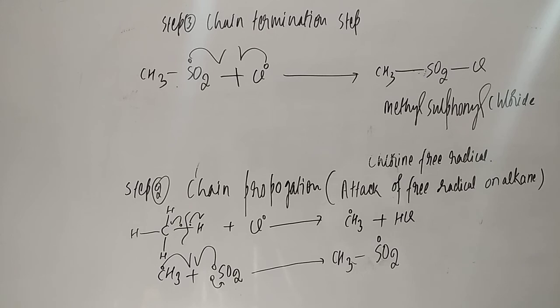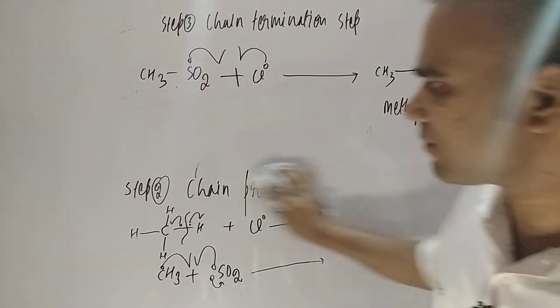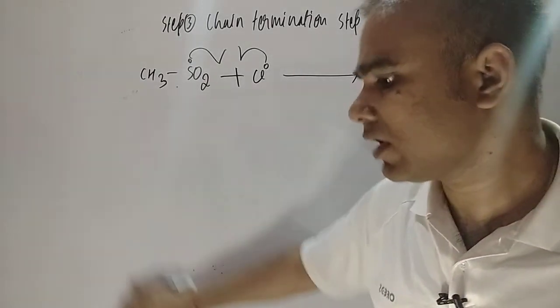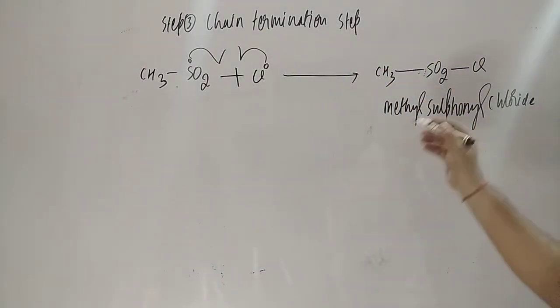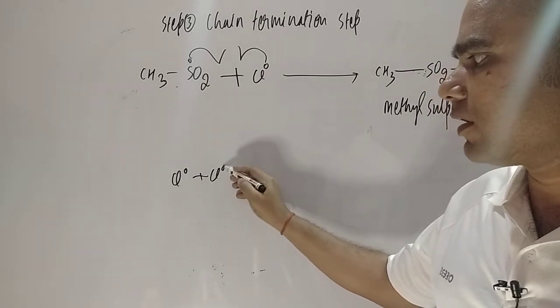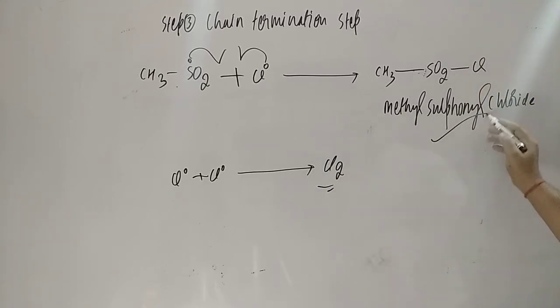The total reaction involves 3 steps. In the first step, we see the free radical is forming. In the second step, we see the attack of the free radical, the chain propagation, and in the third step we have the chain termination. If Cl free radical and Cl free radical combine, it will give Cl2. So this is not important. Our product is important. I hope this is easy to understand, student.